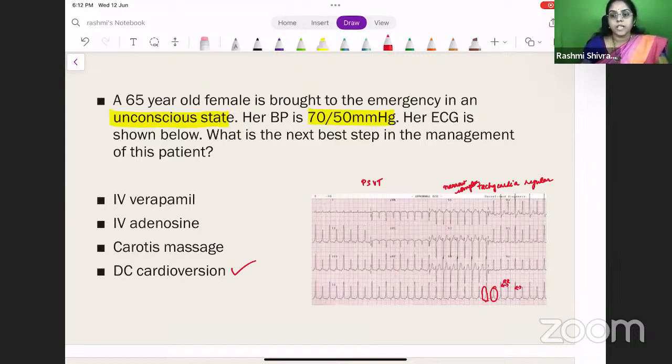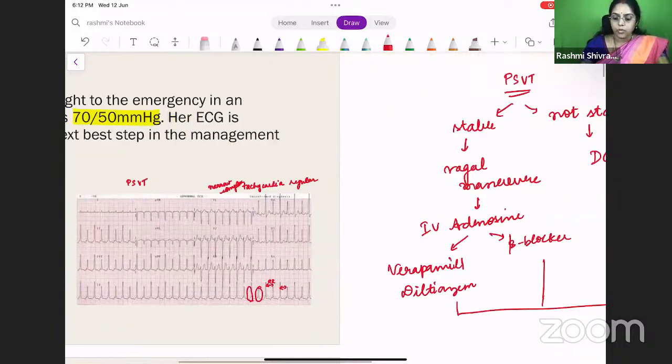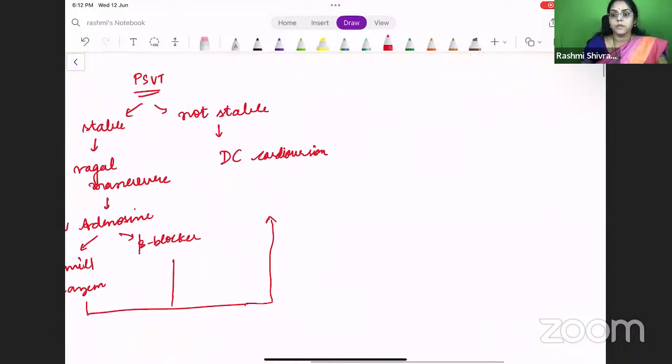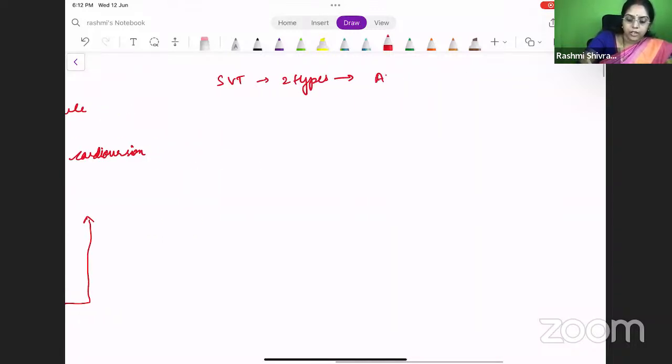So we'll see something about SVT, right? What are the other questions that can be asked about SVT? So basically, what do you know about SVT? What are the types of SVT? There are two types basically. So what are they? It is AVNRT, AV nodal reentrant tachycardia, or AVRT, atrioventricular reentrant tachycardia. These are the two types of SVTs that we are aware of.